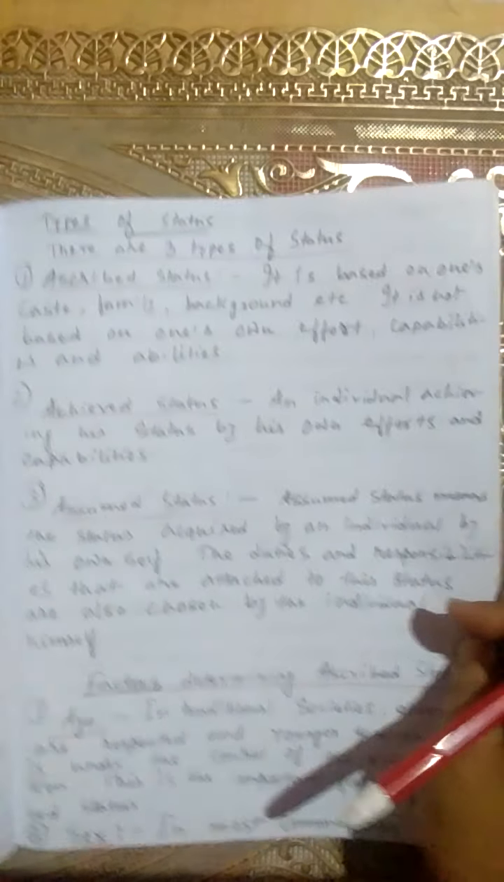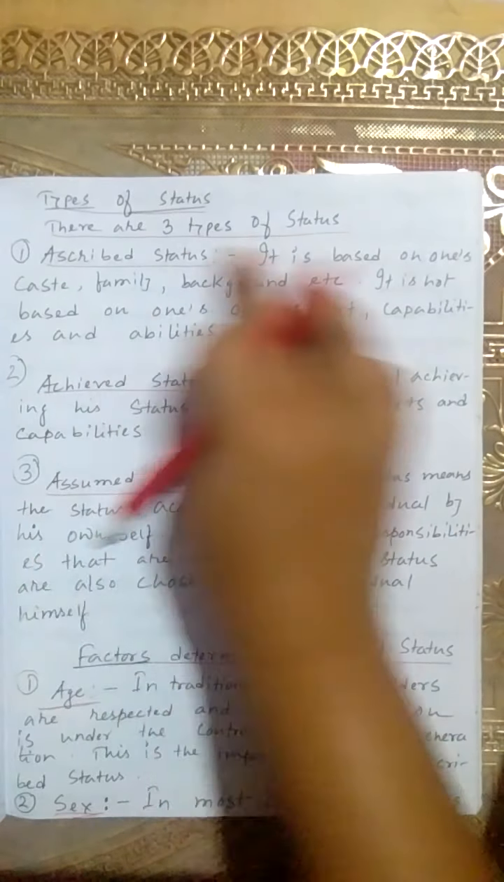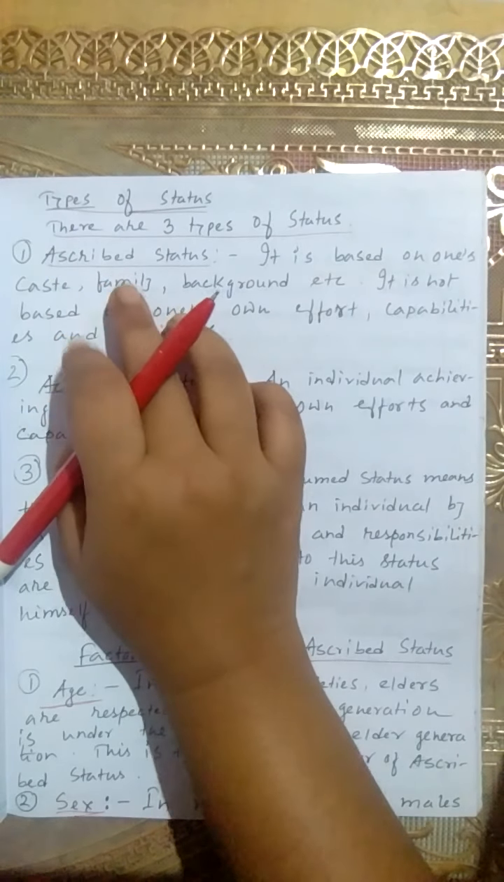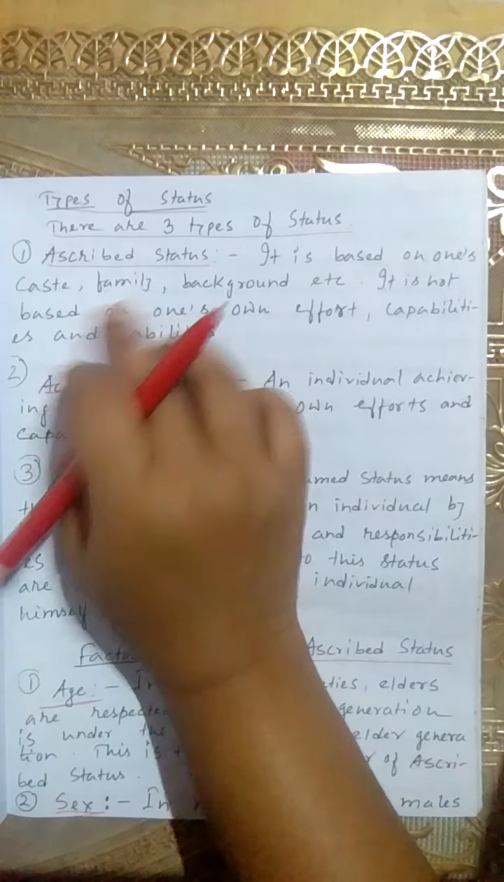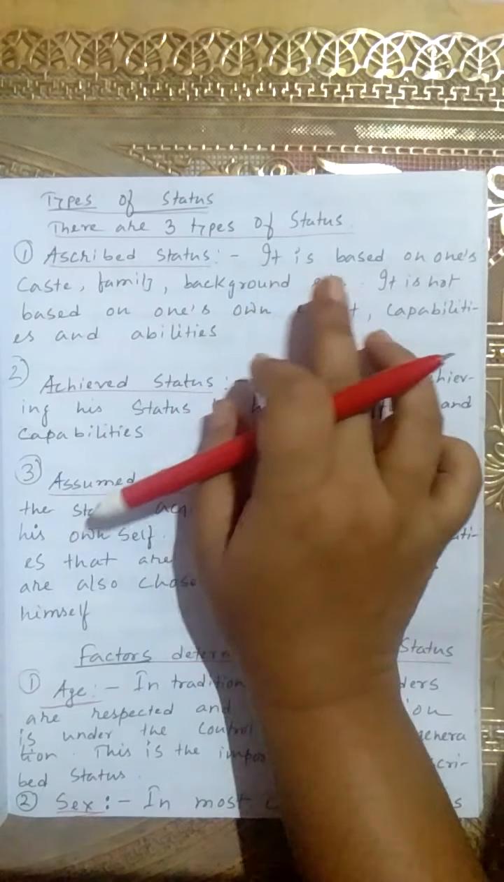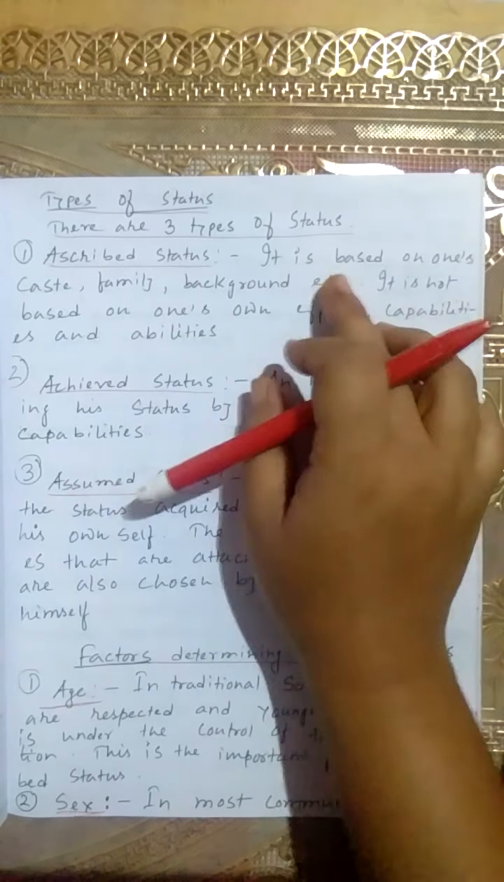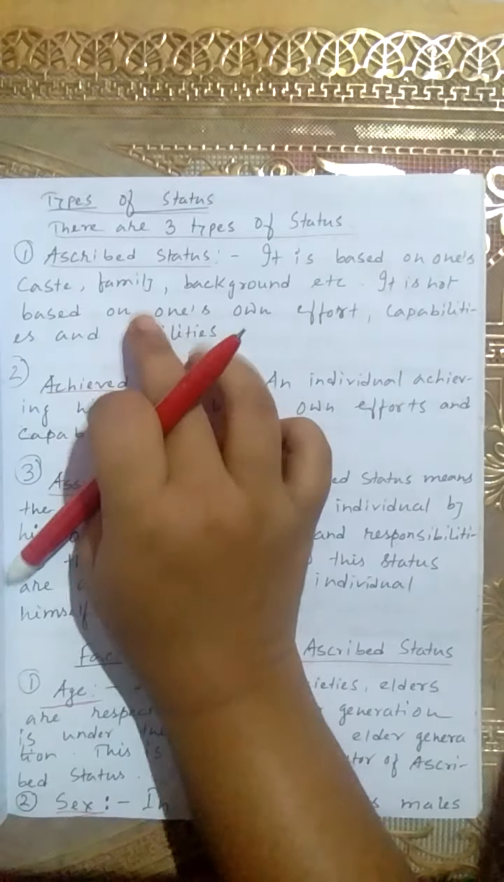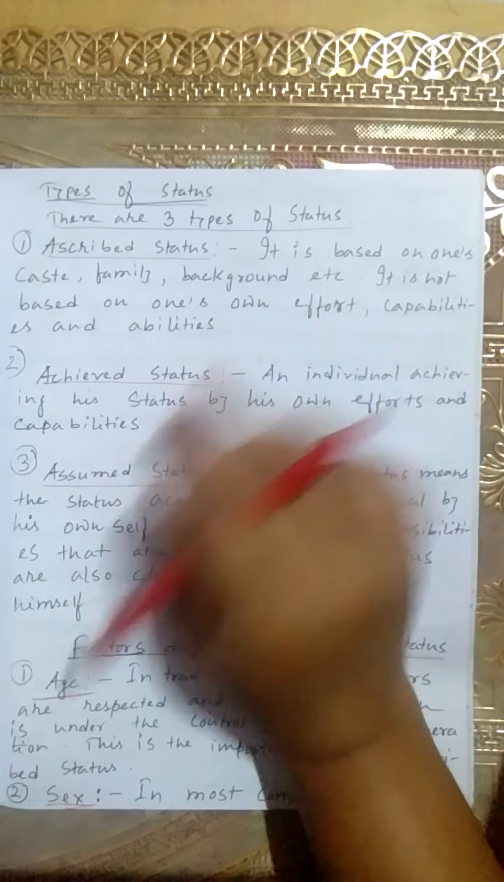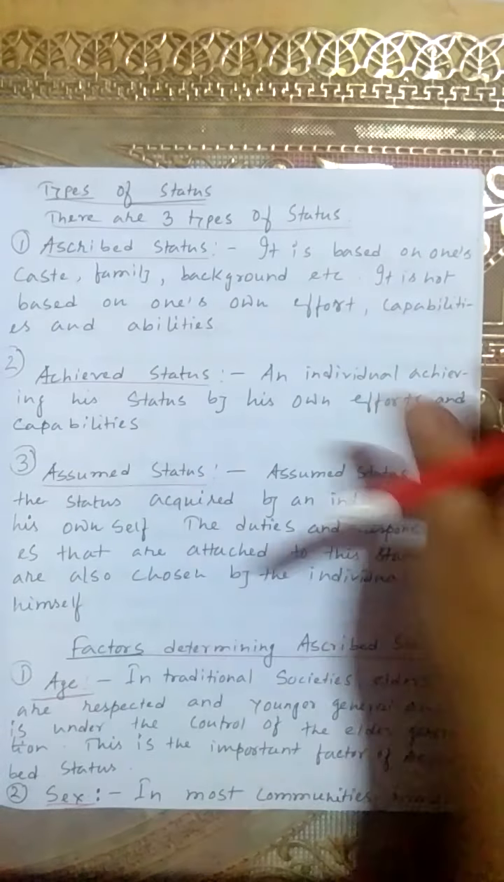Now, types of status. There are three types of status. Point 1, ascribed status. Ascribed status means we have got our status by birth. It is based on one's caste, family, background, etc. It is not based on one's own effort, capabilities and abilities.